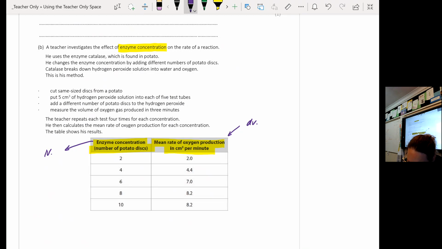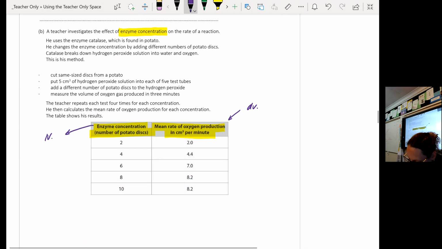He uses the enzyme catalase, which is found in potato. He changes the enzyme concentration by adding different numbers of potato discs. Catalase breaks down hydrogen peroxide into water and oxygen, and this is his method. He cuts the same size discs from a potato. He puts 5 centimetres cubed of hydrogen peroxide into each of 5 test tubes. Add a different number of potato discs to the hydrogen peroxide. Measure the volume of oxygen produced in 3 minutes. The teacher repeats this test 4 times for each concentration, and he calculates the mean rate of oxygen production for each concentration, and these are his results.